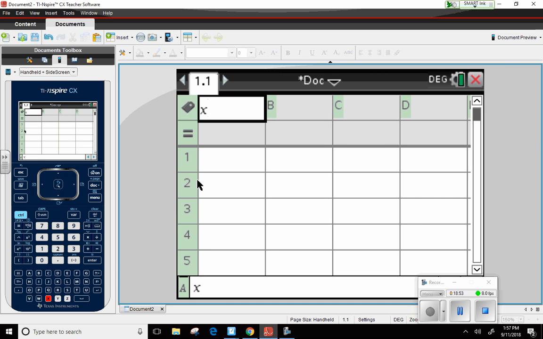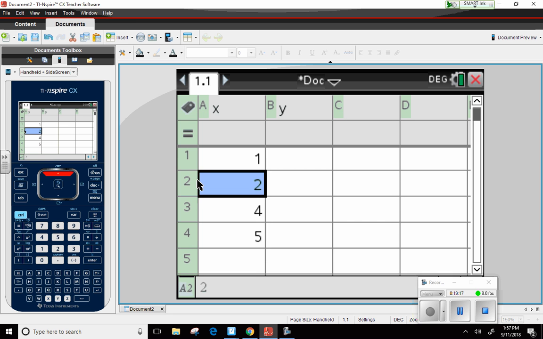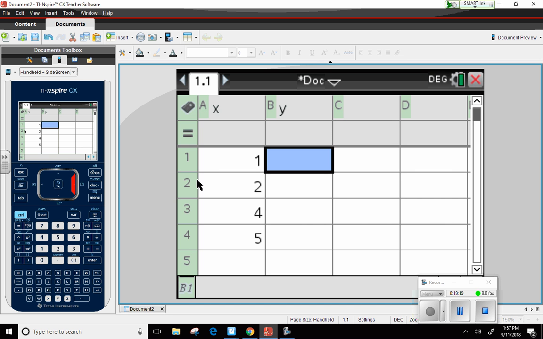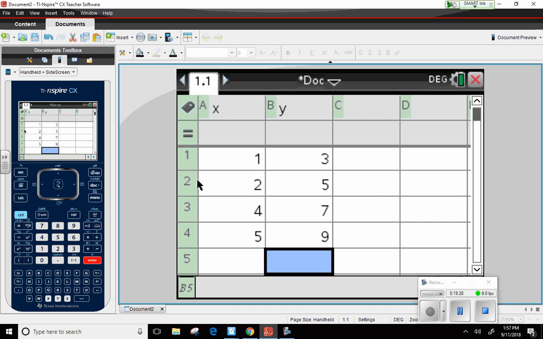So I'm going to type in, and you can type in liters and time. Again, I usually just put X and Y, whatever you like. What about this row here? I keep forgetting. Leave it alone. Don't put anything in that row. Okay. Now, I don't remember, what were the values? What were the liters? 1, 2, 4, 5. Okay. And then the time, how many minutes did we have? 5, 7, 3, 5, 7, 9. Okay, so let me come back up here. 3, 5, 7, 9. There we go. Okay, so just like before. Okay, so you already know. Menu.